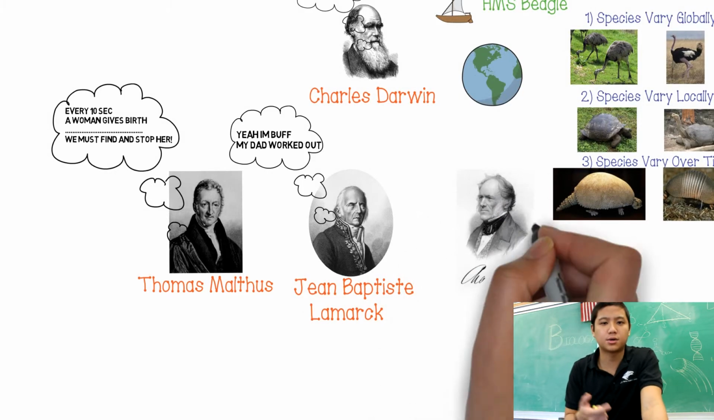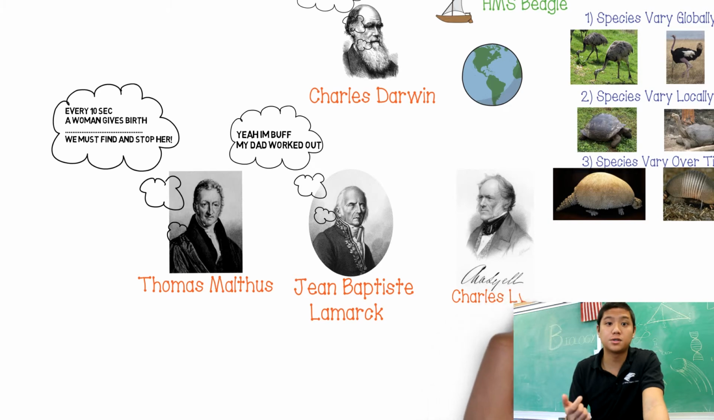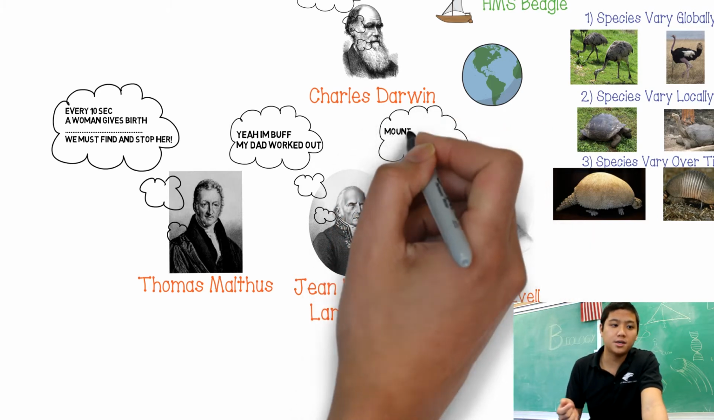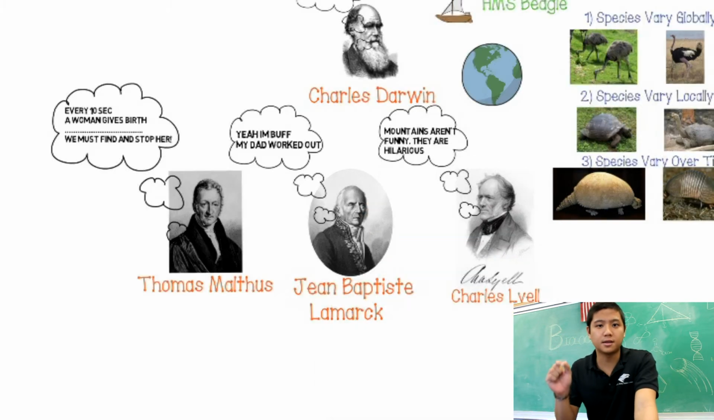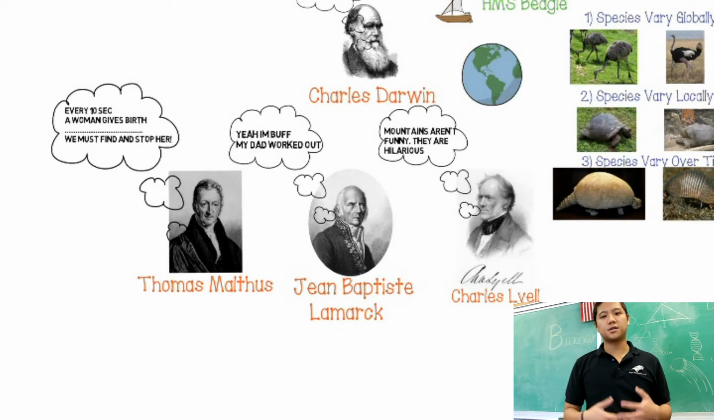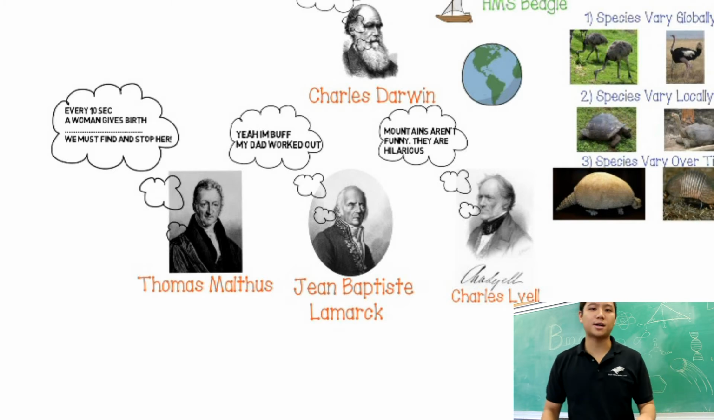The last person that Darwin looked at was Charles Lyell. Charles Lyell was a geologist, and he saw that the Earth changed over time. So Darwin looked at Lyell's ideas about how the Earth changes over time and applied that to organisms, saying that organisms can also change over time. So Darwin took all of this evidence, all of the ideas of other scientists, researchers and philosophers, and he came up with his theory of natural selection.